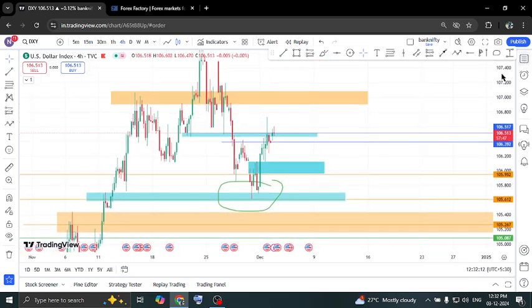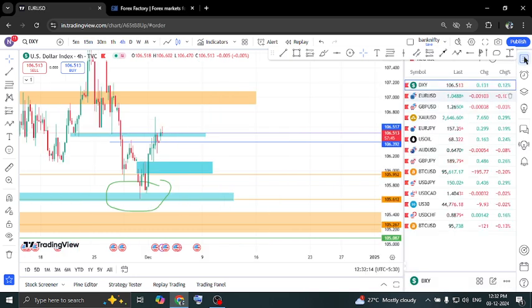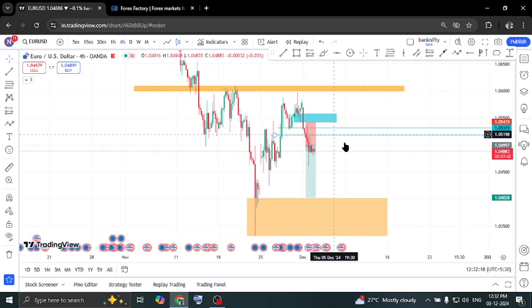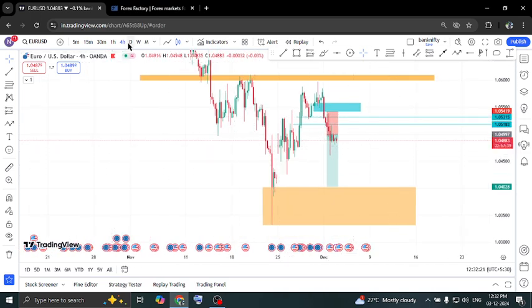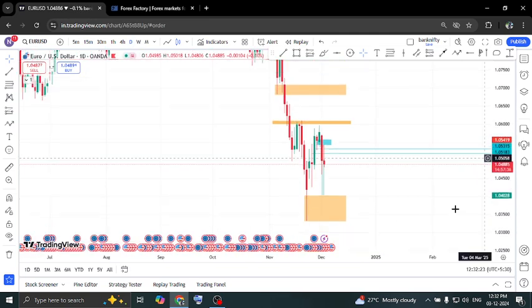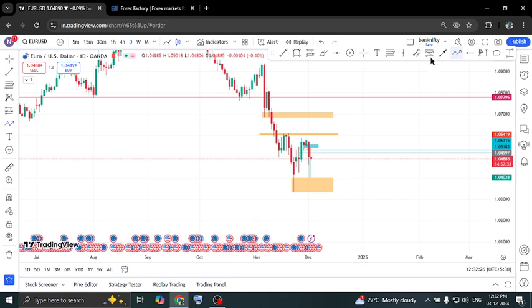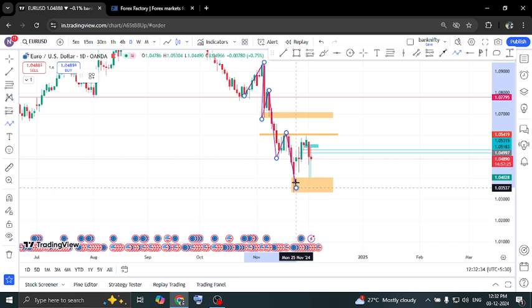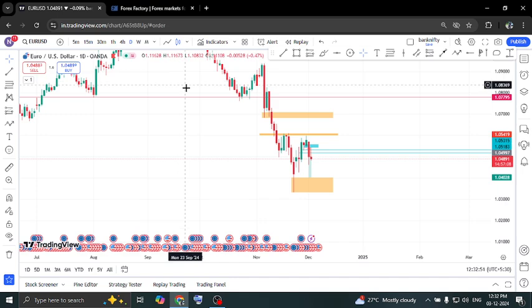Now let's go to Euro USD. Euro USD daily chart. Here Euro USD is still in a downtrend. Why? Because here lower high, lower low, lower high, lower low, lower high, lower low, and this lower high is still not taken out. So this is still a downtrend, and equal high is given here, and then we are expecting a move till here. So this is the plan for Euro USD.